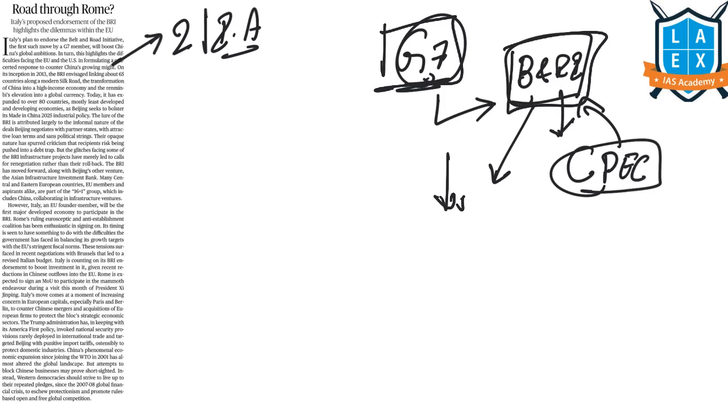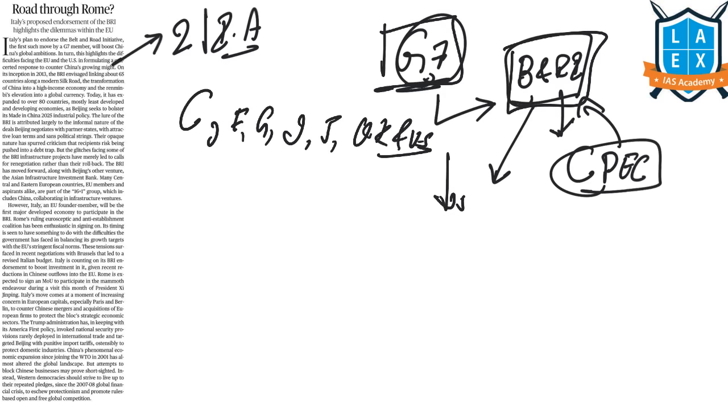It is a group of 7. It is a group consisting of 7 countries named Canada, France, Germany, Italy, Japan, UK and the United States. The European Union is also represented within this G7, and these countries are the 7 major advanced economies. That's why we said they are the industrialized economies according to the International Monetary Fund, and these countries represent more than 64% of the net global wealth.